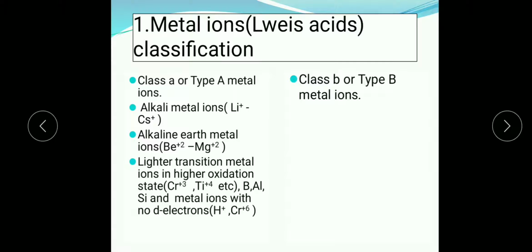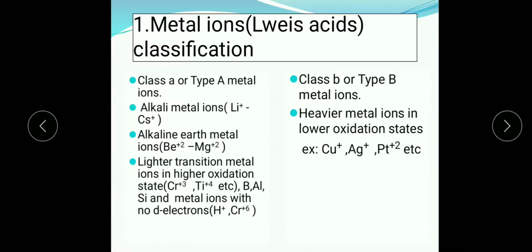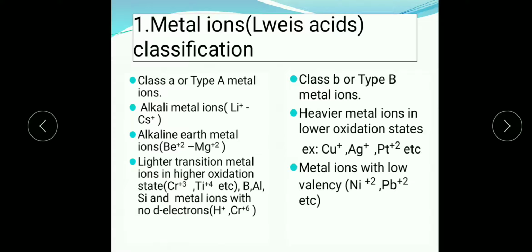If we go for the class B metal ions, heavier metal ions in lower oxidation states, for example copper in +1 oxidation state and silver in +1 oxidation state, come under class B metal ions. Also metal ions with lower valency, for example nickel in +2 oxidation state and palladium in +2 oxidation state, come under type B metal ions.